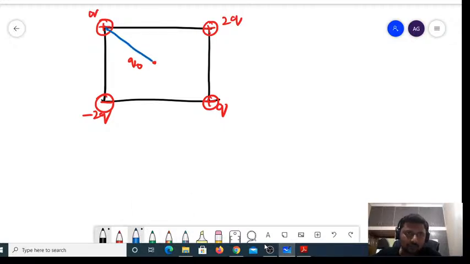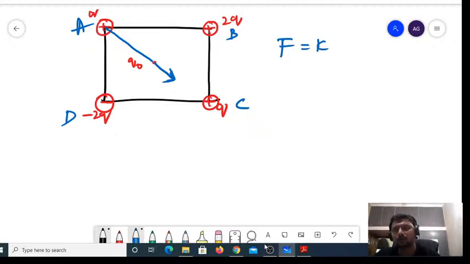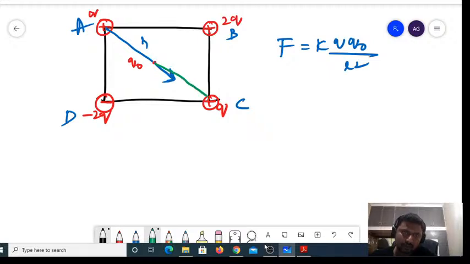Force due to A, if I call this A, this is B, this is C, this is D, would be in what direction? Force due to A would be acting towards C. What is the value? F is equal to K Q naught divided by R square, because the distance from the center to any of its corners is always the same. Similarly, the force due to the other charge, plus Q and plus Q0, both will repel, acting along the line in the opposite direction. So what is the value of Fc?